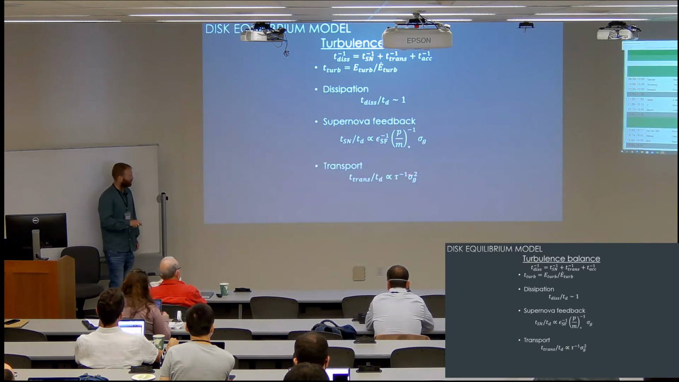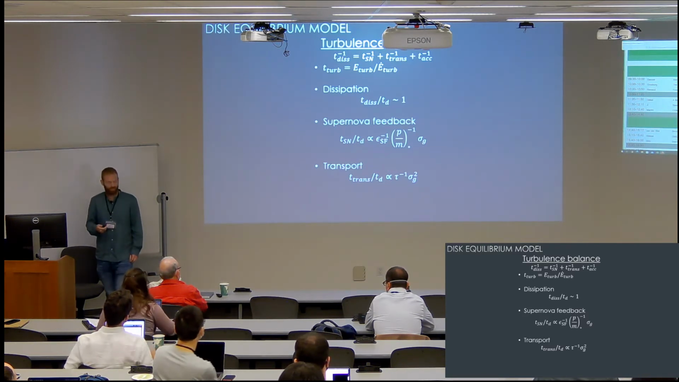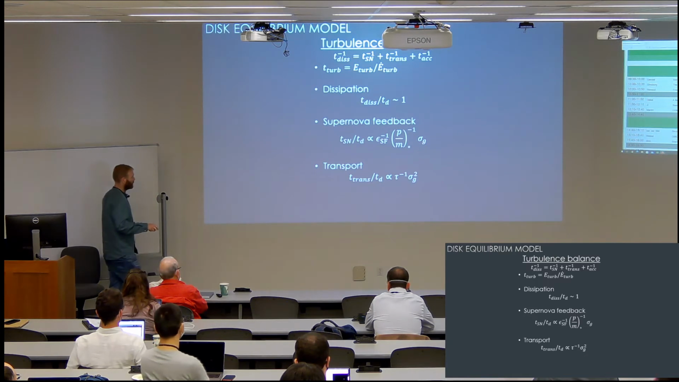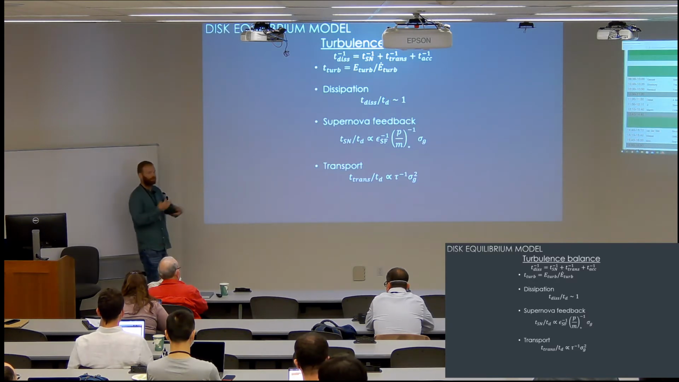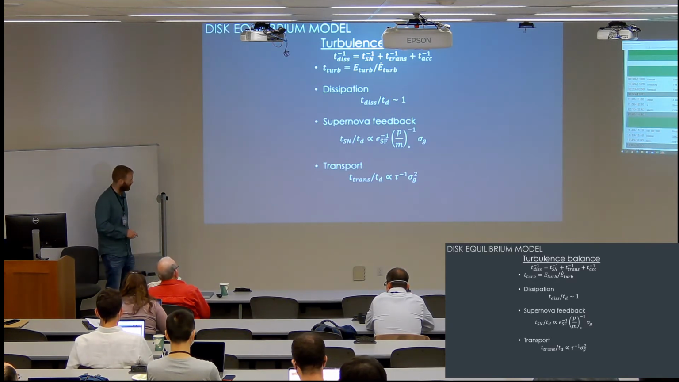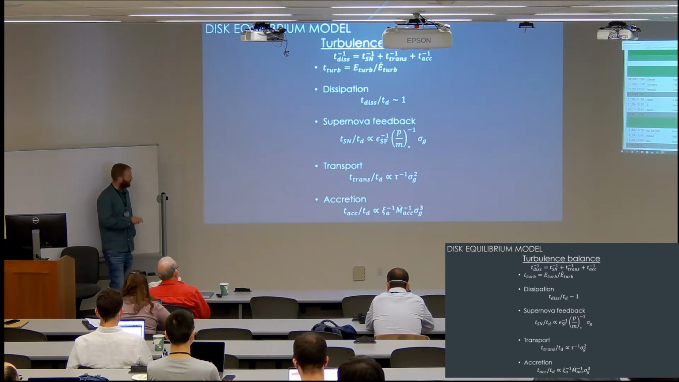Transport, this is how transport drives turbulence. It's inversely proportional to this parameter tau, which represents the efficiency at which transport occurs. This parameter depends on the actual mechanism that drives the transport, be it the encounters between clumps, dynamical friction, etc. And finally, accretion.